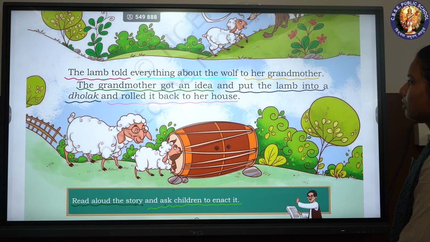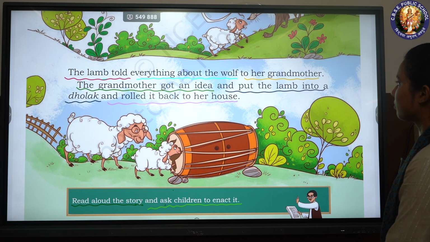The grandmother got an idea and put the lamb into a dholak and rolled it back to her house.